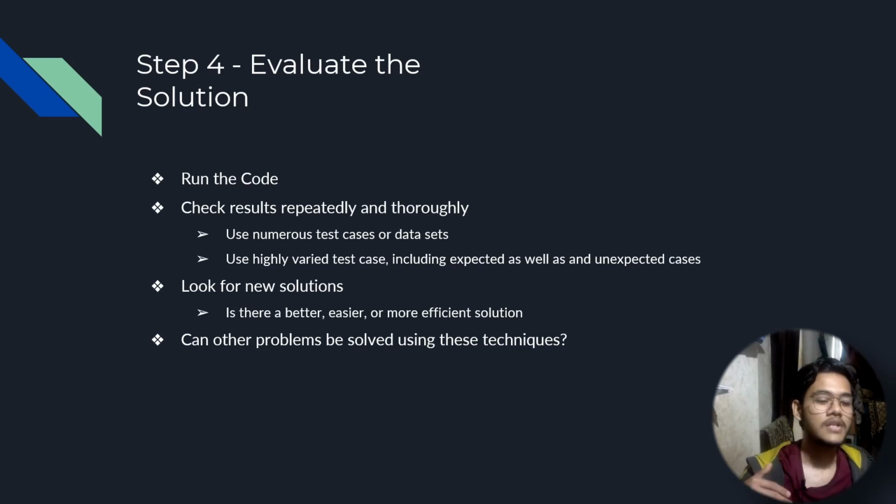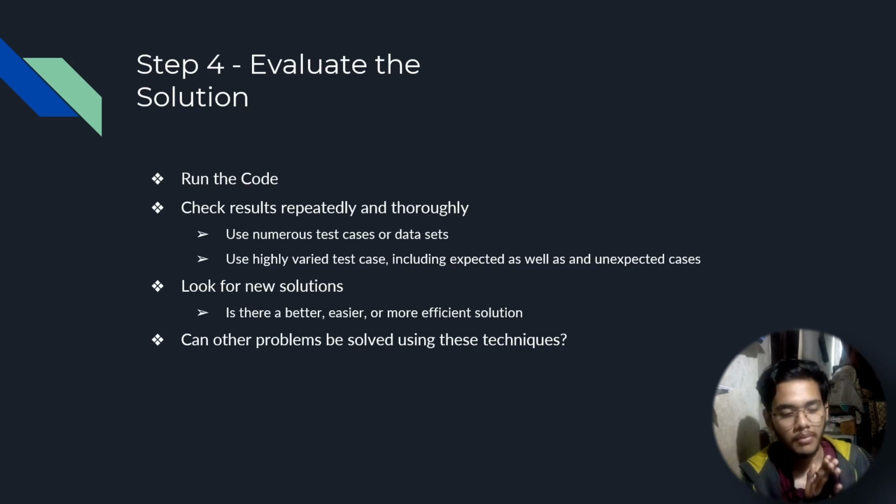Now the final step would be looking for new solutions. Okay. Now let's say our solution is completely working fine, we have written the whole solution, but the thing is, in problem solving there can be more than one solution to a problem, okay? So now your next goal is to find a better, more efficient solution.